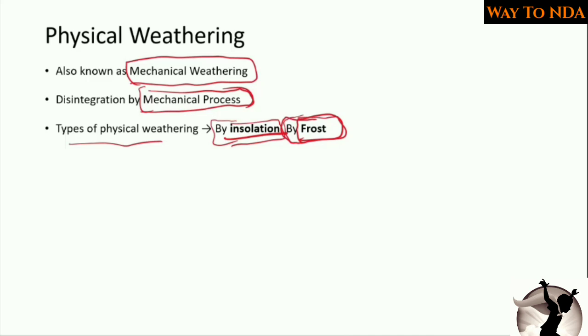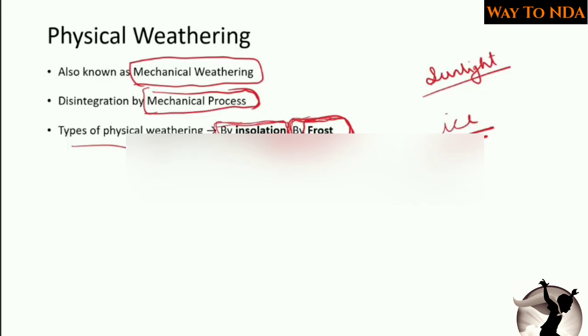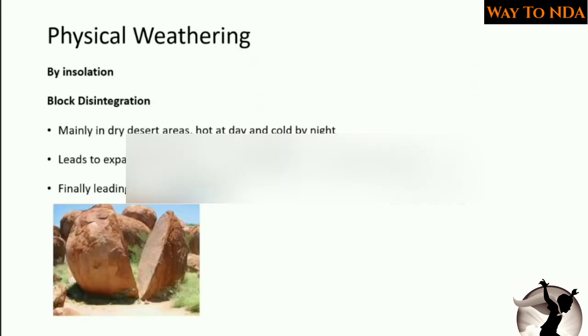Insolation is related to temperature or sunlight, and frost is related to ice. So these are the two subdivisions of physical weathering. Remember this.